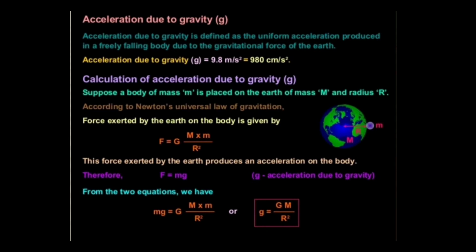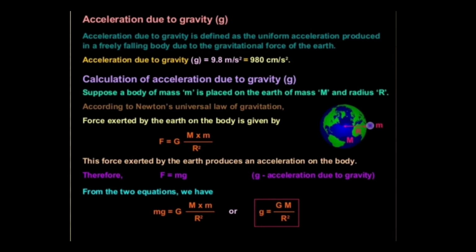Its unit is the same as acceleration. And what is the unit of acceleration? Meter per second square. So acceleration due to gravity also has the same unit, that is meter per second square. And we can calculate the acceleration due to gravity at different places on earth.